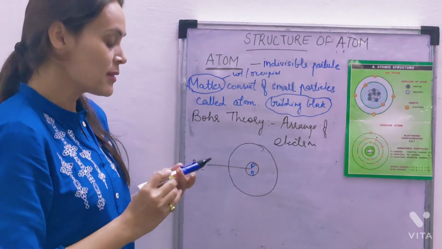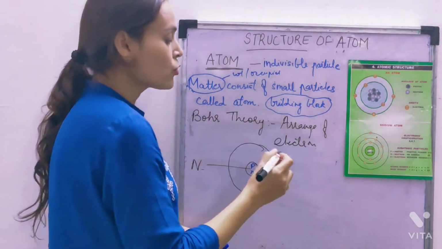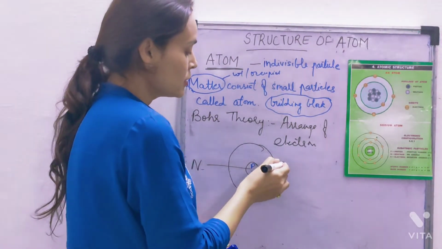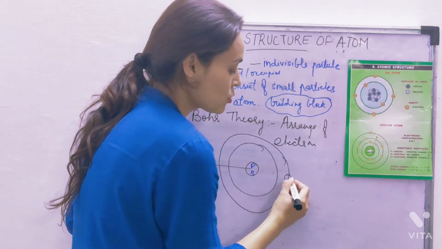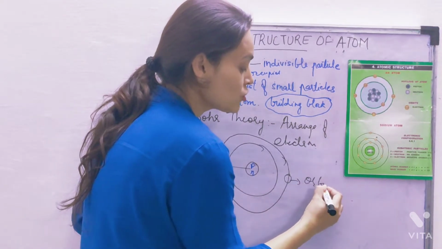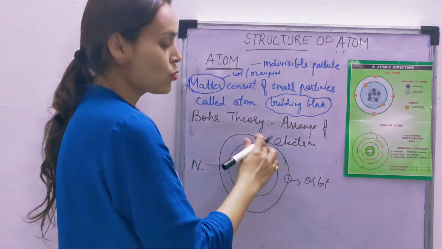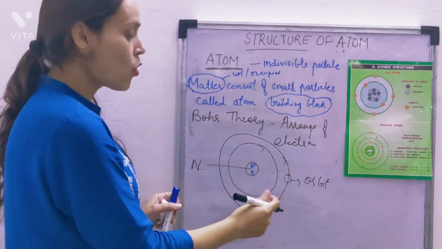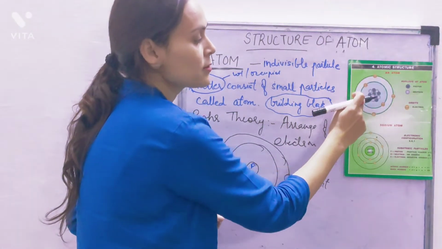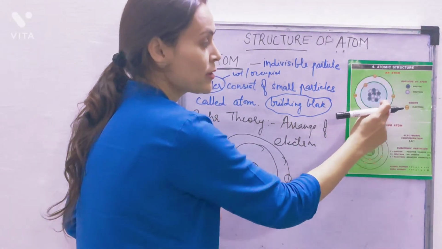Now where do the electrons lie? The electrons are arranged in fixed orbits. These are called orbits, or shells. The shells around the nucleus are called orbits, and electrons revolve in these orbits.